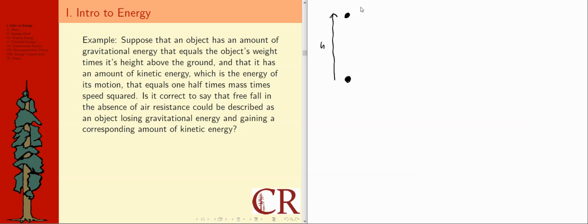In that sense, this first spot I'm going to think of as the initial state for this system. Let me also put final state here. If we read through, I'd like to associate some energies with this initial and final state. And then the question is asking us, is it correct to say that free fall would be described by this in the absence of air resistance? Well, I don't know, right? How do we decide if something is correct?